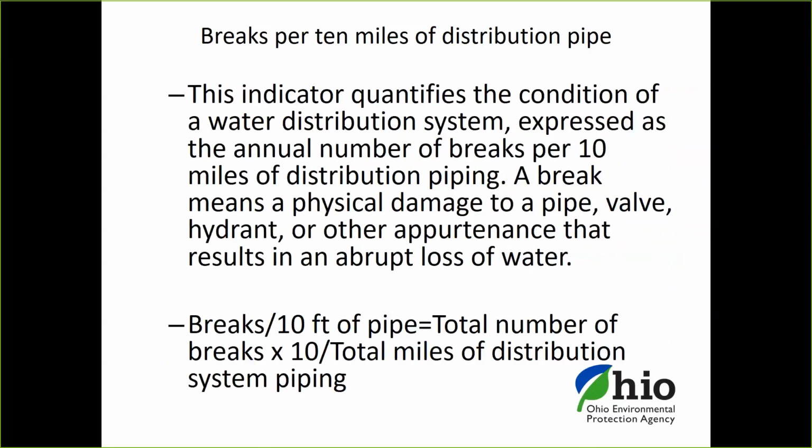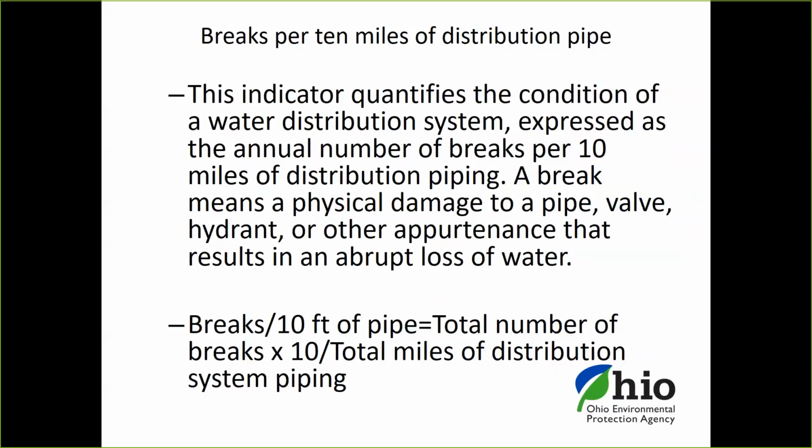The breaks per 10 miles of distribution pipe quantifies the condition of the water distribution system. Looking at the annual number of breaks per 10 miles of pipe, a break does mean physical damage to a pipe, valve, hydrant, or other appurtenance that results in the abrupt loss of water.